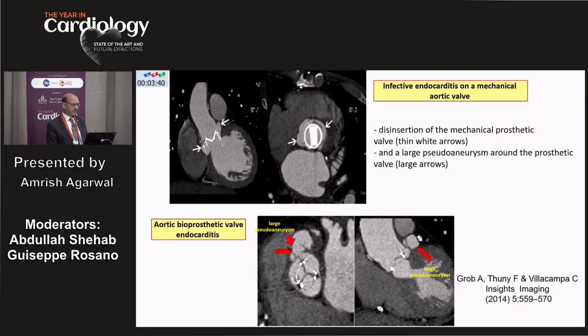For example, in this patient you can see very clearly there is a perivalvular extension, there is a large pseudoaneurysm, and in some cases, like in this case of aortic valve endocarditis, there is a pseudoaneurysm, and you can see very clearly, many times, if there is an abscess cavity in the perivalvular area. Another point which has come up is the use of FDG PET scanning.